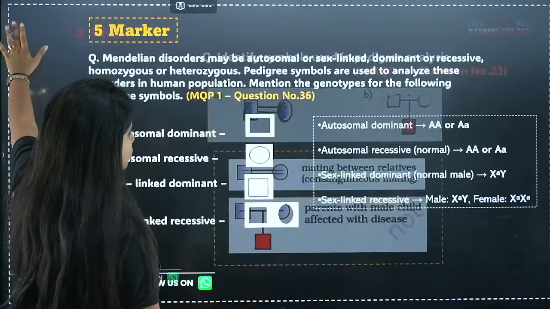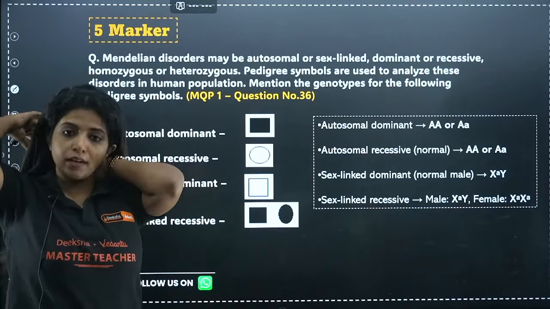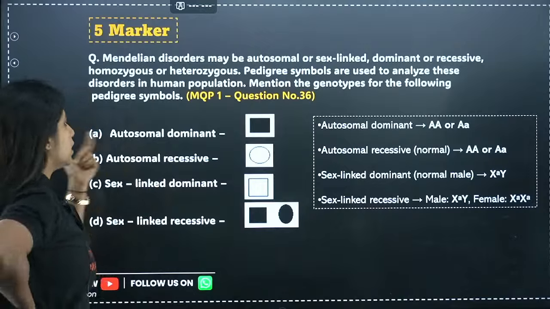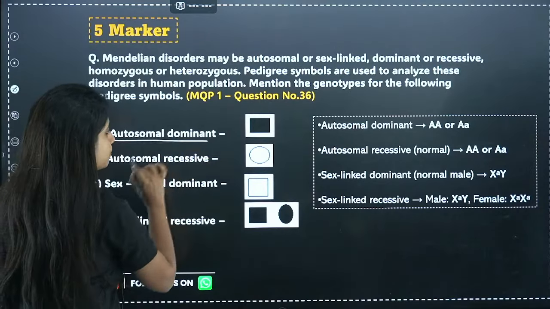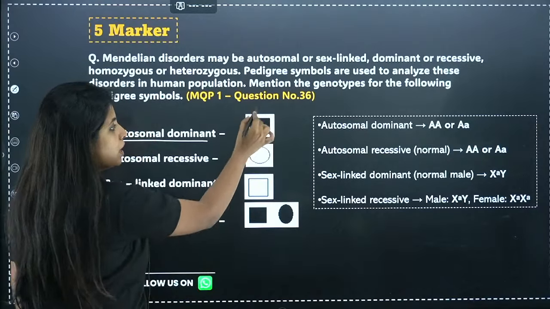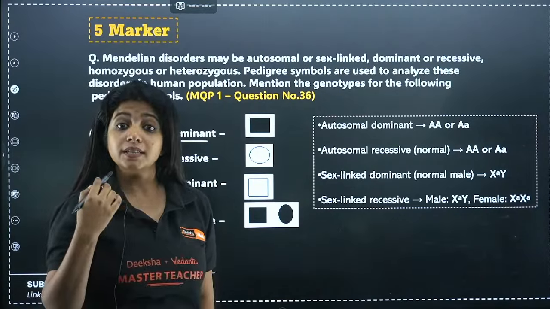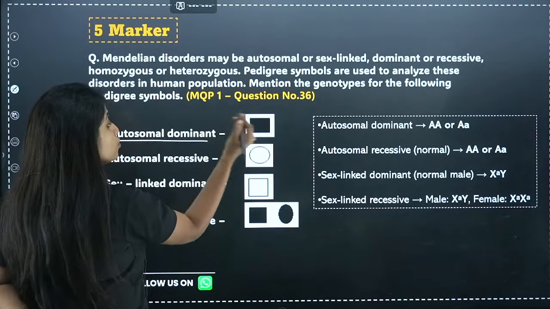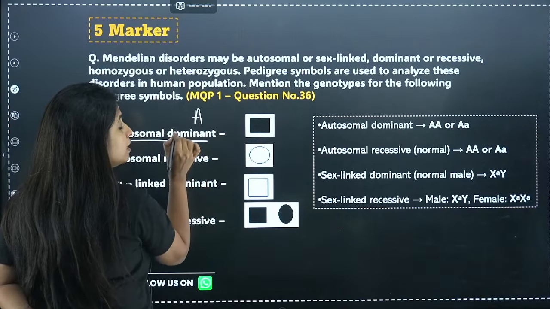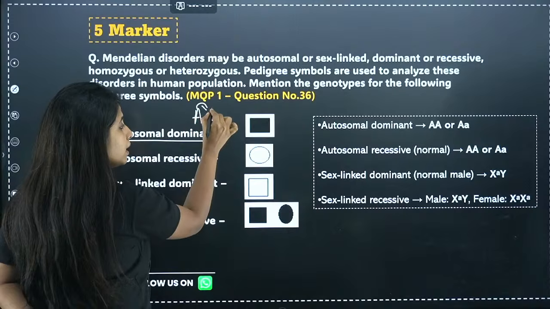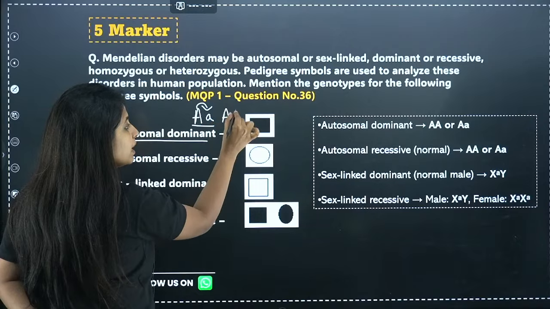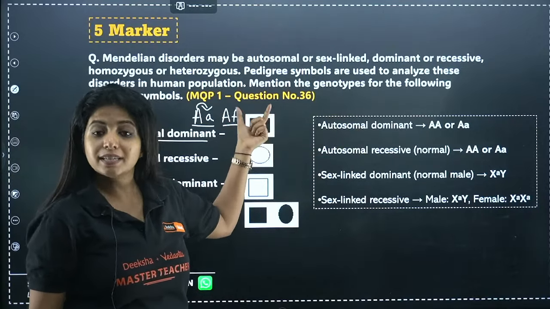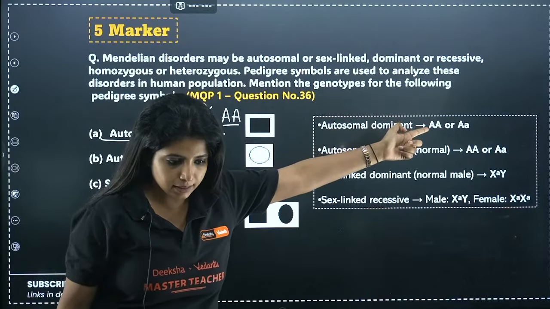Okay. Now, over here, I have one very important question. Mendelian disorders may be autosomal or sex-linked or anything. Basically, they are saying that this is autosomal dominant disorder, and they are showing a square where the person has the disease. If the person has the disease and it's an autosomal dominant disease, then what will be the genotype? Autosomal dominant. That means a dominant allele should be there. So it can be like this because the dominant allele is there, it will show the effect, or it can be like this also. The male is being affected also, so it has to be like this.